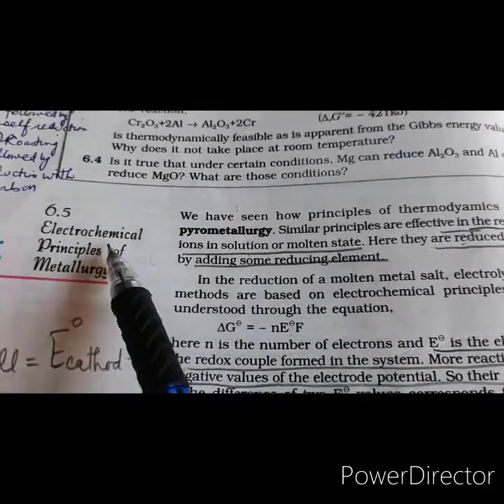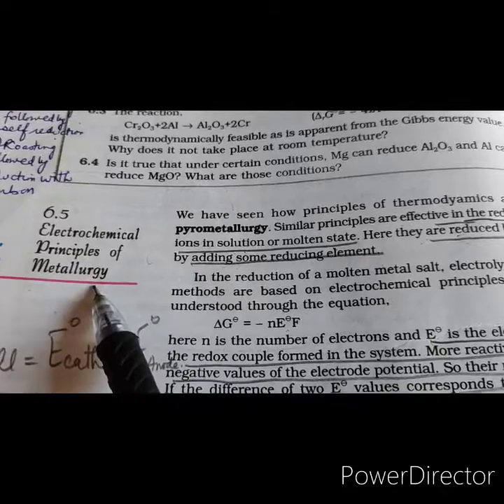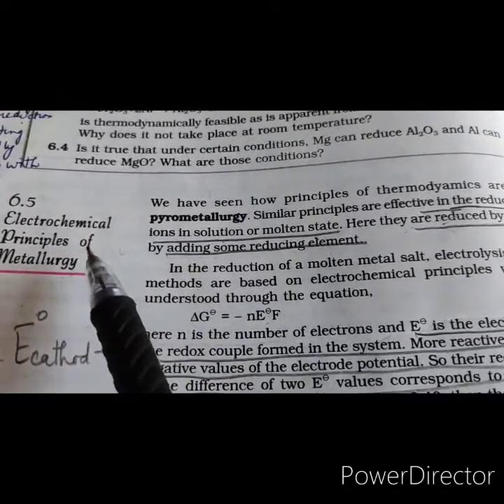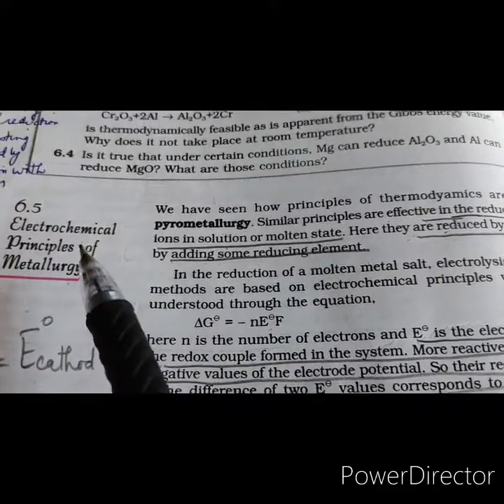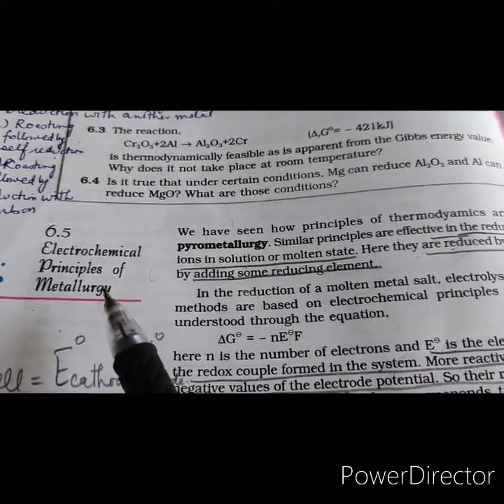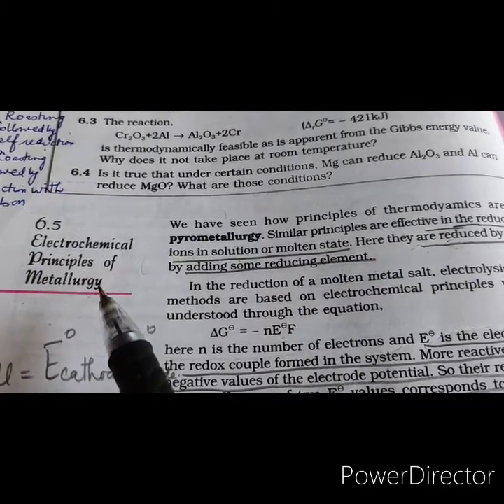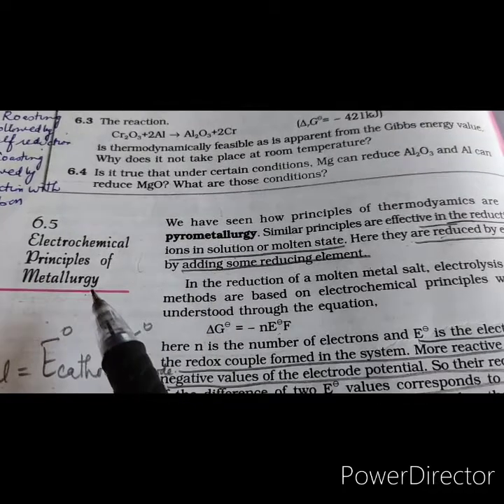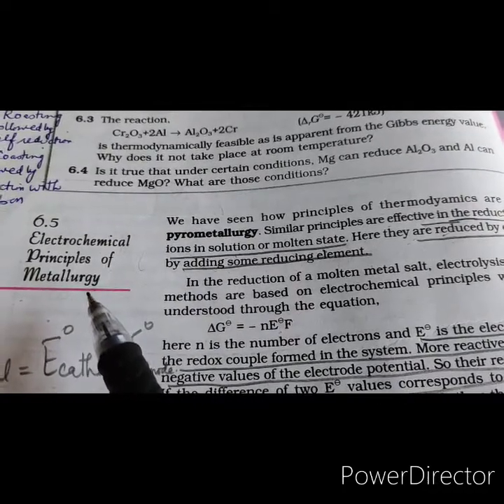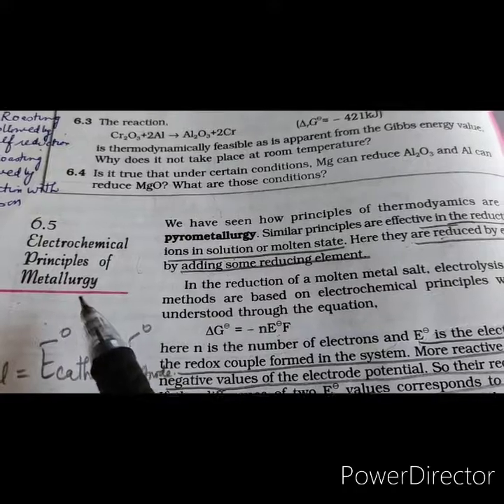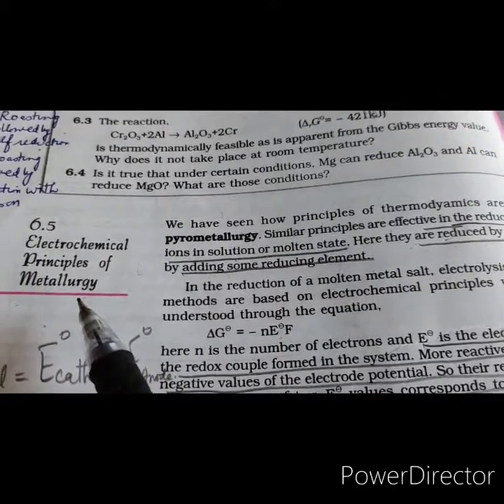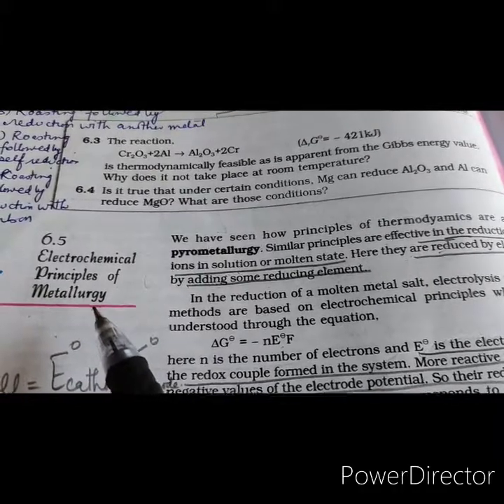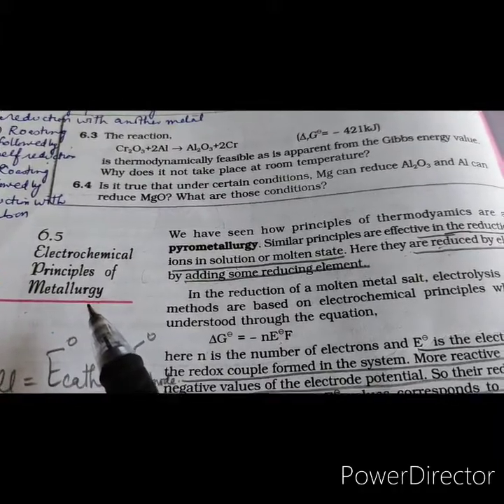Let's discuss the electrochemical principles of metallurgy. We have already discussed the thermodynamic principles of metallurgy, in which the basic concepts of thermodynamics helped us in understanding the theory of metallurgical transformations. The Gibbs energy was the most significant term there, and the change in Gibbs energy, that is, delta G equals delta H minus T delta S, helped us in understanding the various spontaneous processes. We discussed the Ellingham diagrams in which we plotted delta G versus temperature.